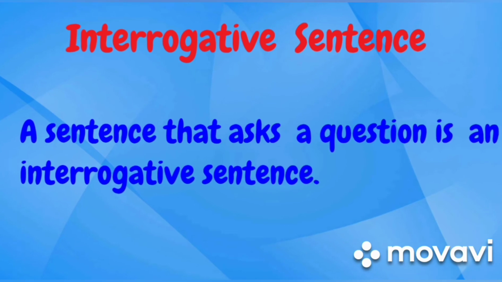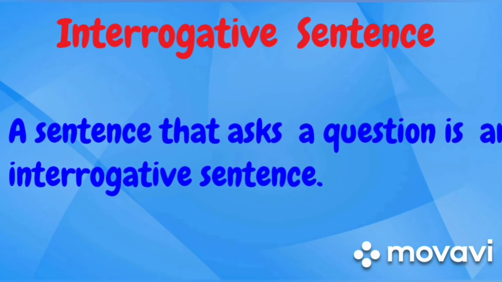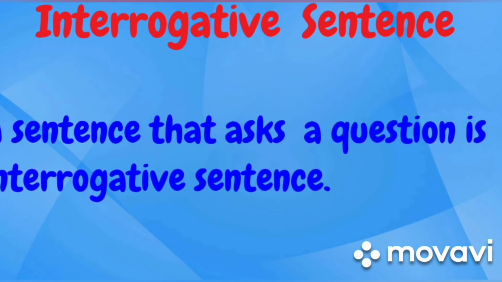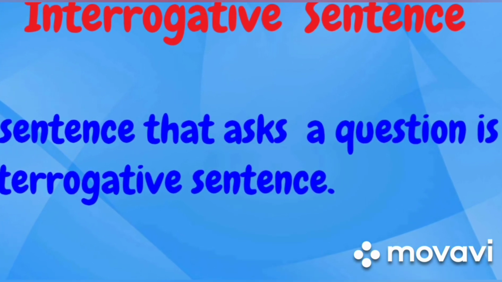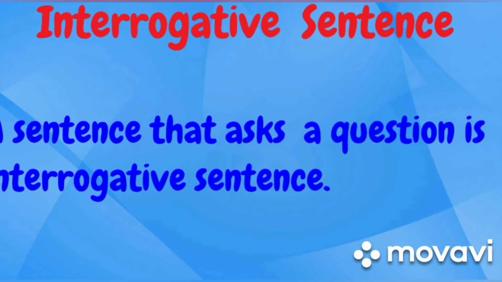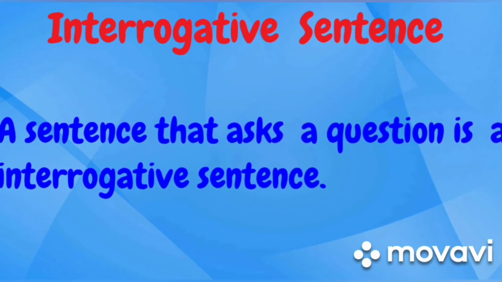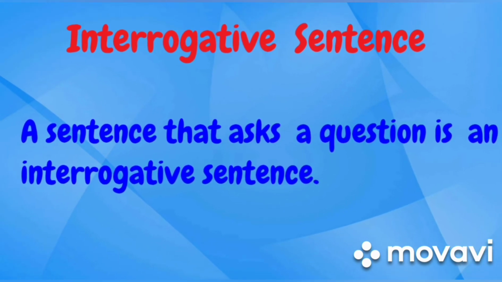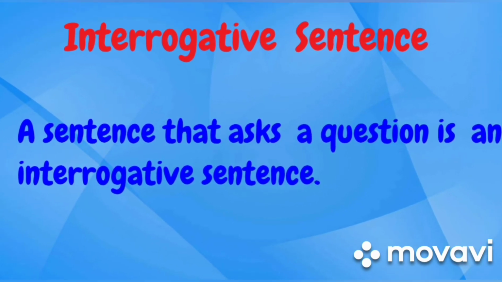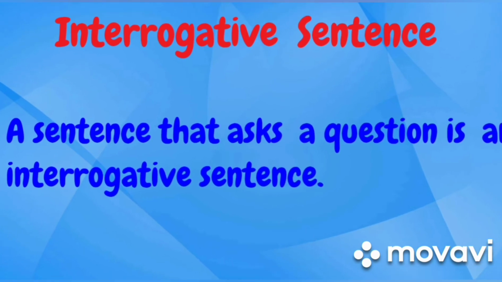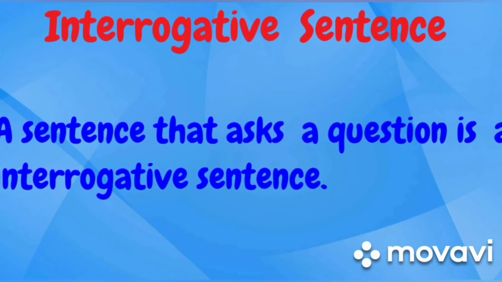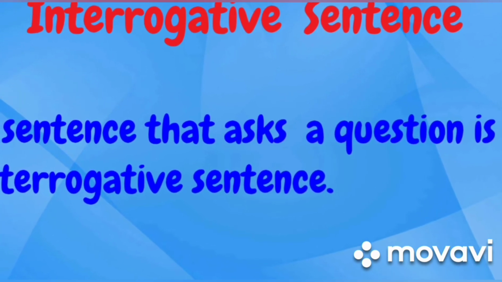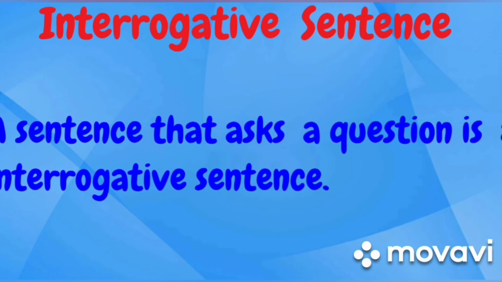The next kind of sentence is the interrogative sentence. This sentence is very easy. An interrogative sentence asks a question. The sentence that asks a question is an interrogative sentence, and it is very easy to identify because, children, the interrogative sentence always starts with a question word and always ends with a question mark.